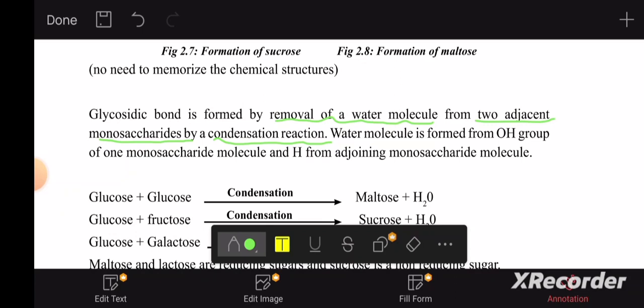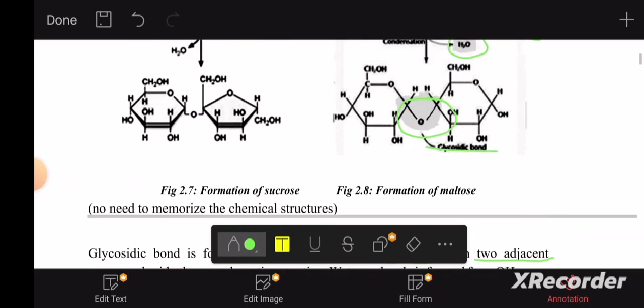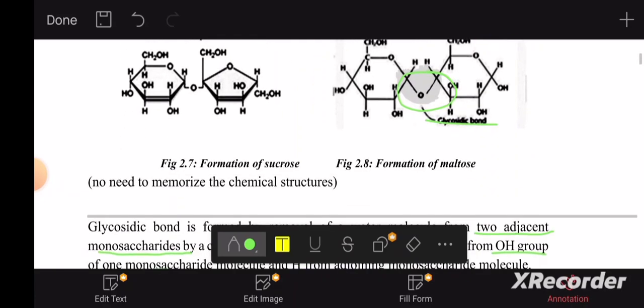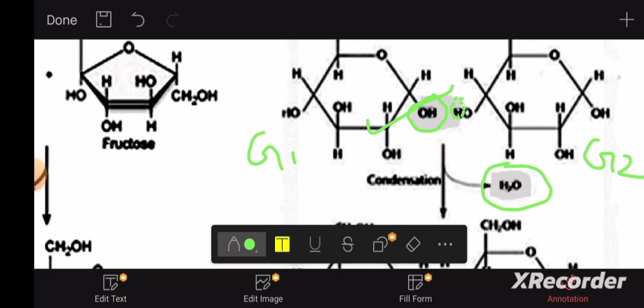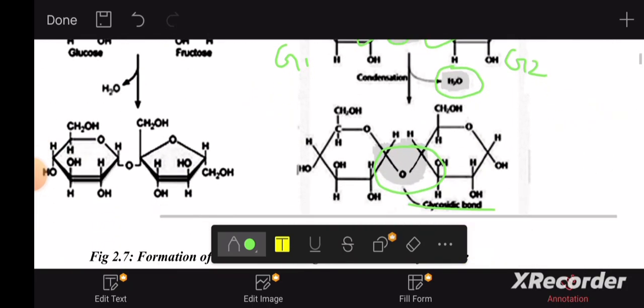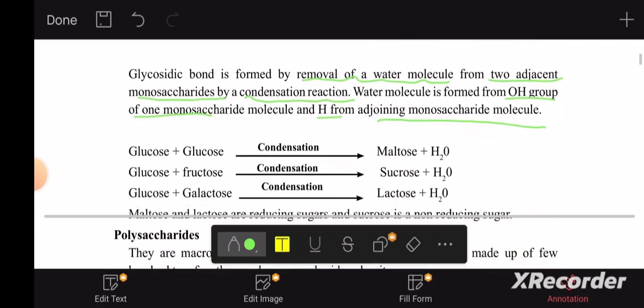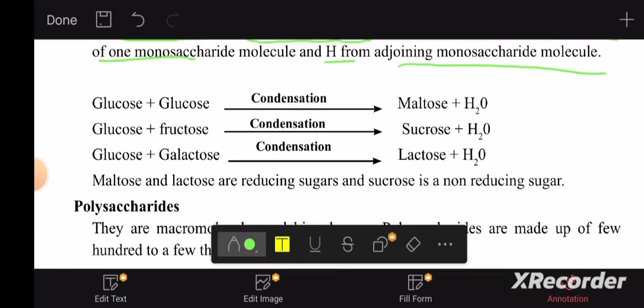The water molecule is formed from the OH group of one monosaccharide and the hydrogen from the joining monosaccharide molecule. Very clearly we saw the OH from one glucose and the hydrogen from the other glucose. It's a very important one.